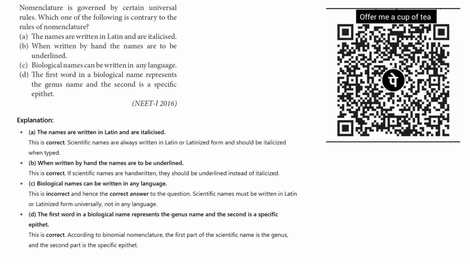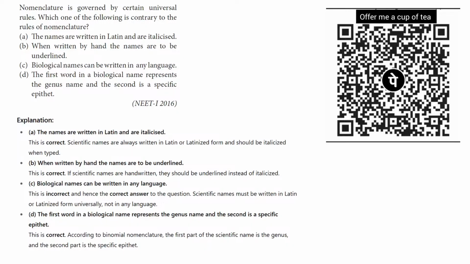And option C, biological names should be written in any language. This is incorrect. In this question they ask which is contrary to the rules of biological nomenclature. That's why option C will be the correct answer for this question. And option D, the first word in a biological name represents a genus name and the second is a specific epithet. That's why this is correct.